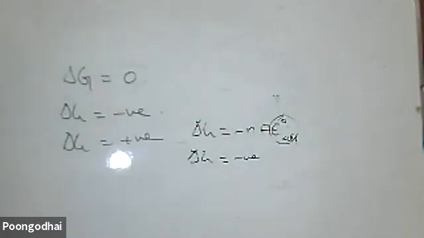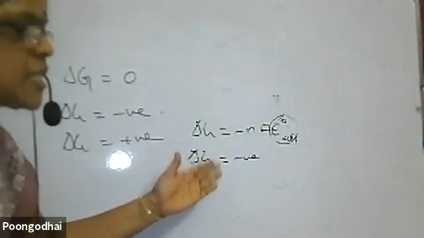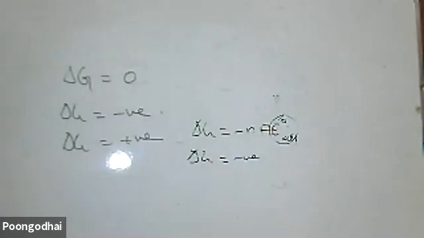Spontaneity cannot be determined by E cell. Spontaneity can be determined only thermodynamically, by del G. So you find out the spontaneity of the reaction by using del G. Understand? I'm going on to the next one. Next, that is the one thing.